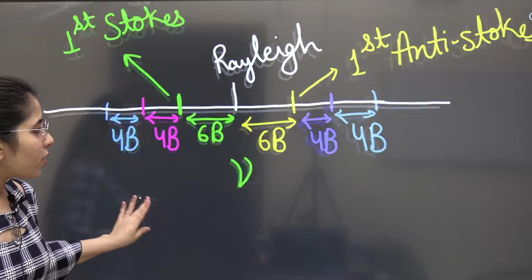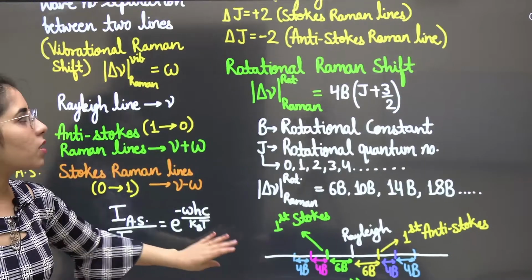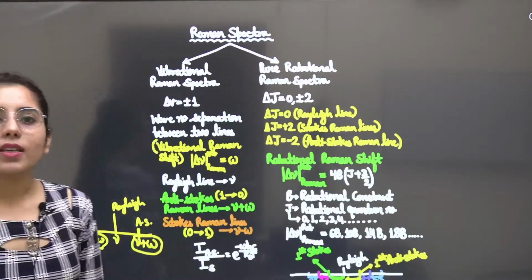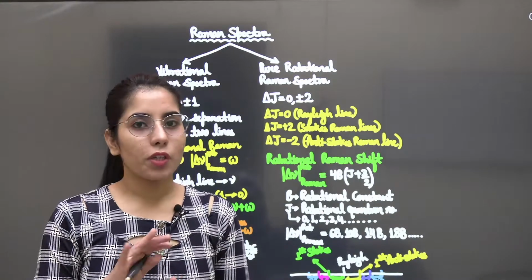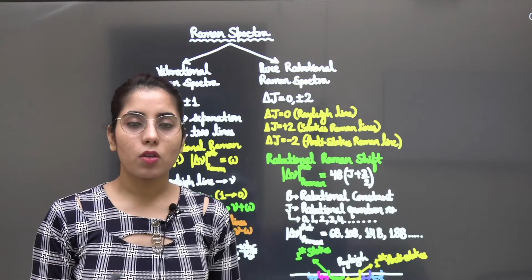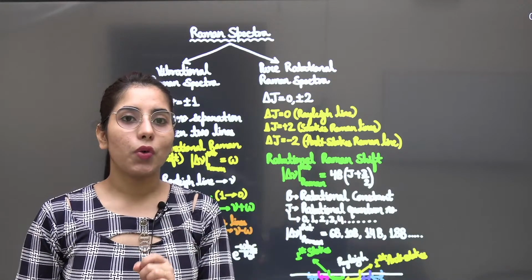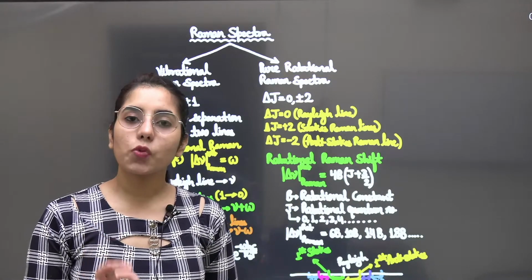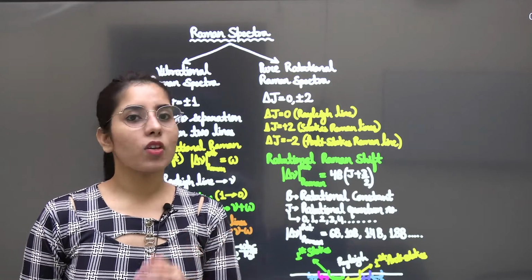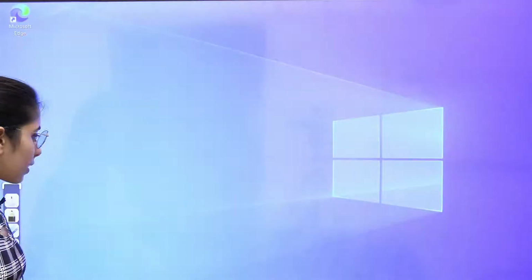Clear? So this was something related to rotational and vibrational Raman spectra, which is very important for everyone to know. And guys, if you know this part, it will be helping you in solving questions. Okay, and you will see now you can solve most of the questions. So mainly in numerical portion, we need this. This is all you need to know from the Raman spectra, which will help you to solve any question from the Raman spectra, mainly the numericals. Clear? So guys, now I hope each and everything is clear to all of you.